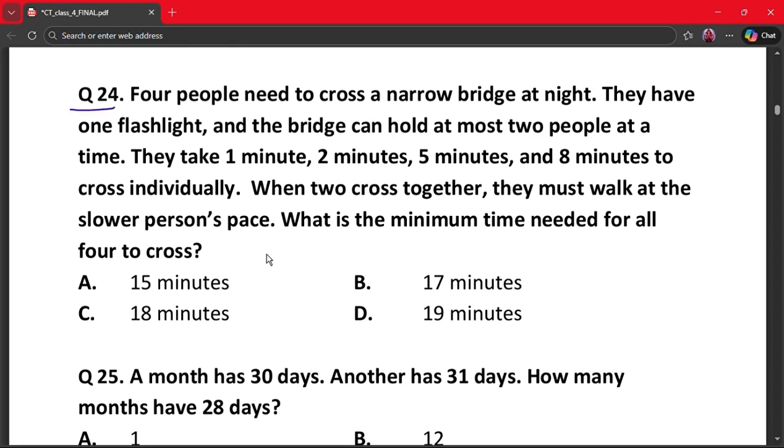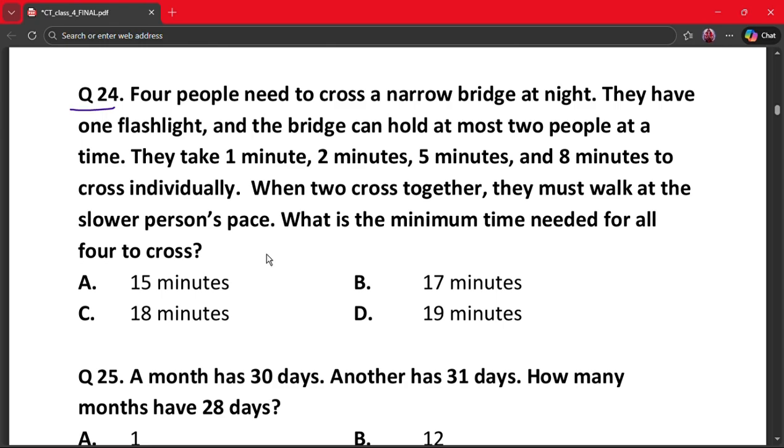The next question is question number 24. 4 people need to cross a narrow bridge at night. They have one flashlight and the bridge can hold at most 2 people at a time. They take 1 minute, 2 minutes, 5 minutes and 8 minutes to cross individually. When 2 cross together, they must walk at the slower person's pace. What is the minimum time needed for all 4 to cross? A. 15 minutes, B. 17 minutes, C. 18 minutes and D. 19 minutes.